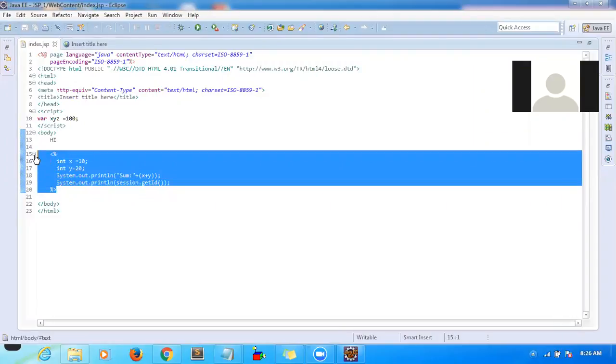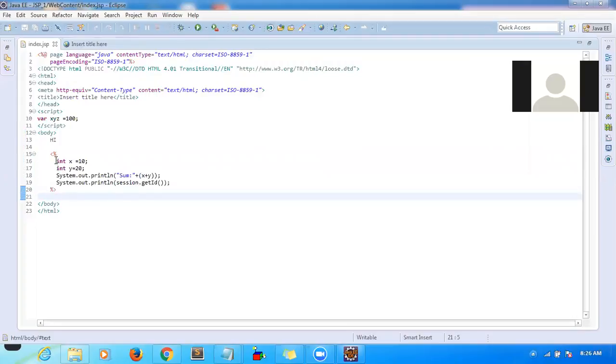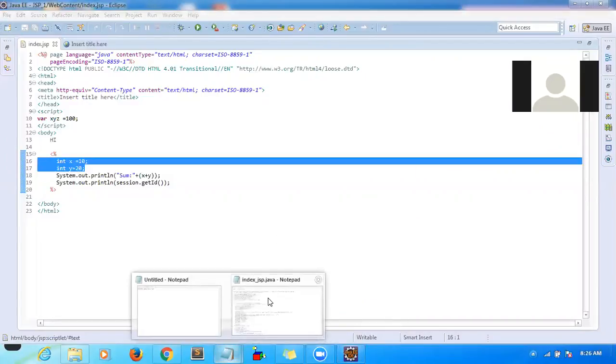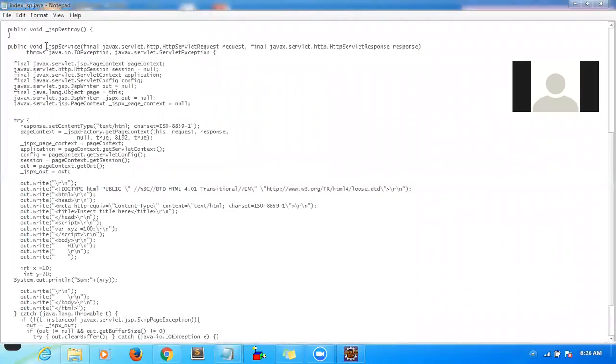Say for instance, if you want to declare some variables, how do you declare them? This is one way to declare a variable, correct? If you declare this variable, what will happen? These variables will become local variables, and they will be placed into your _jspService method.